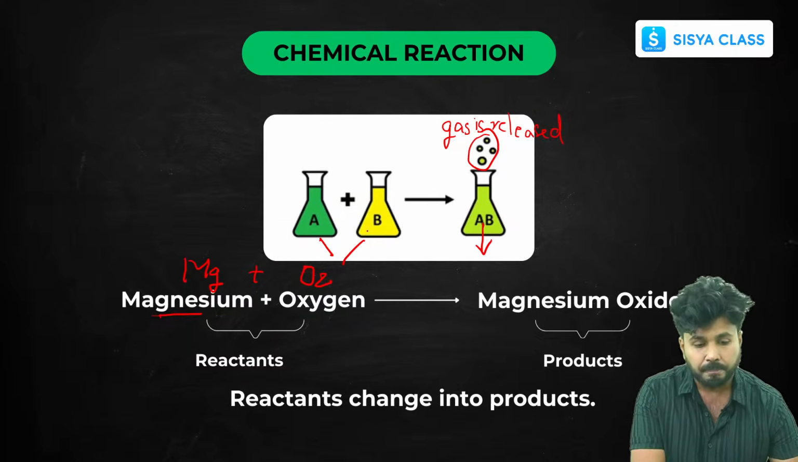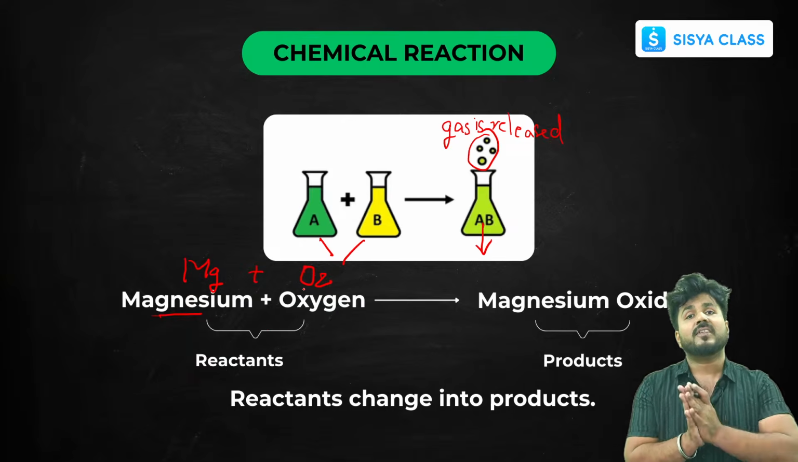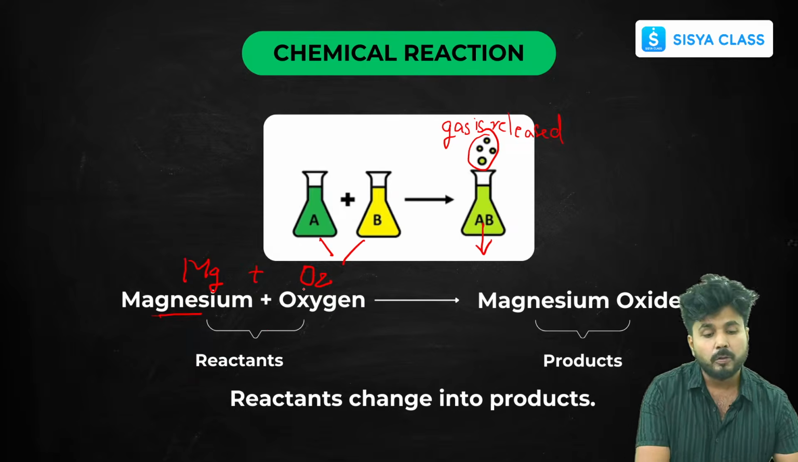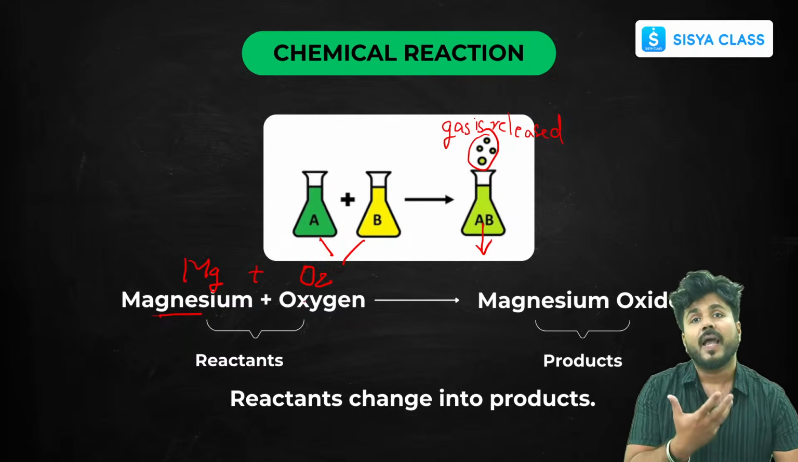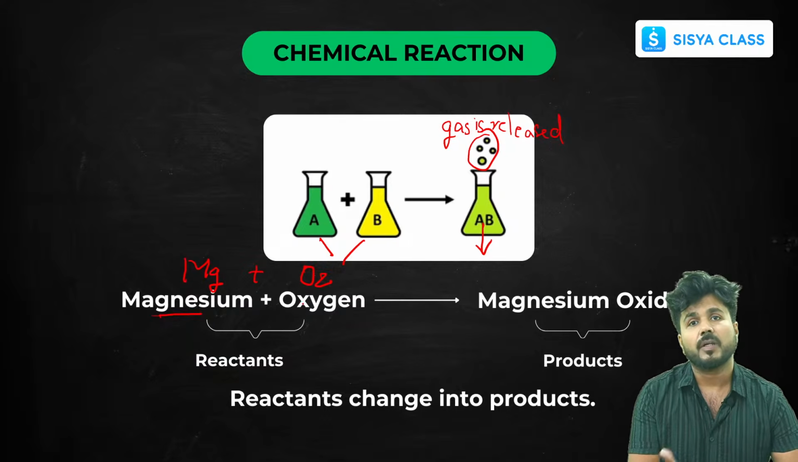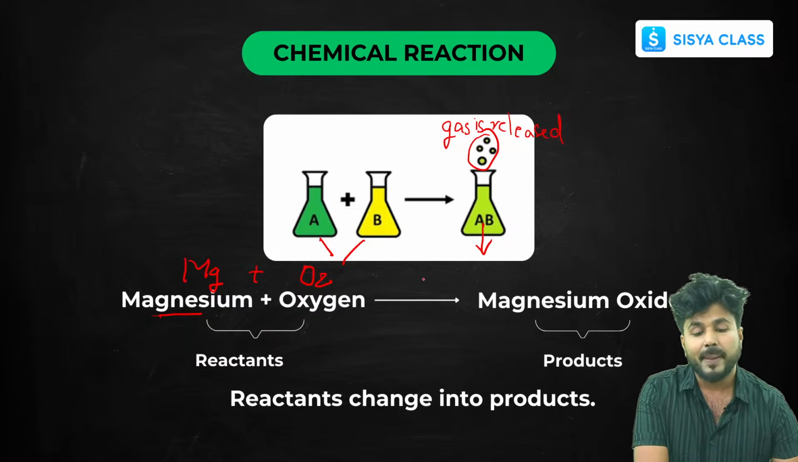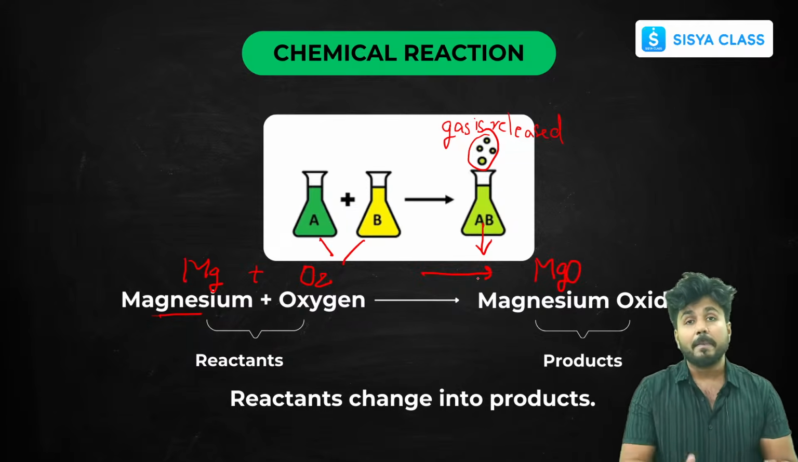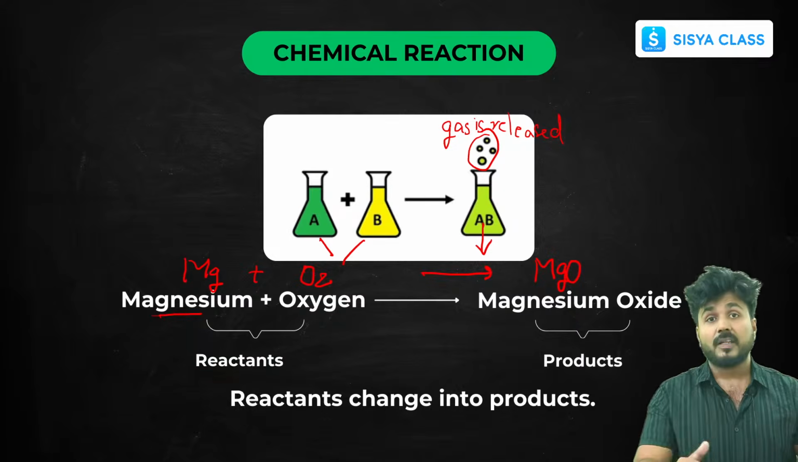So magnesium reacts with oxygen. In books you generally find oxygen represented as air. So we can also say that magnesium is burnt in the presence of air, because any reaction with oxygen is a combustion reaction. So combustion is going on here. Magnesium burns in the presence of air to form magnesium oxide. What is magnesium oxide? It's MgO. Now, is this reaction balanced? What do we mean by balancing? We'll see in the next slide.